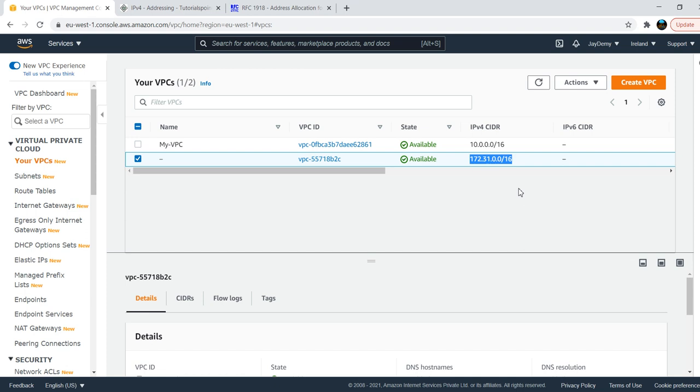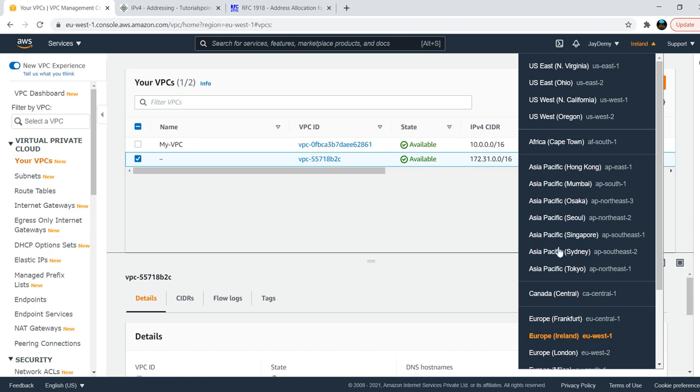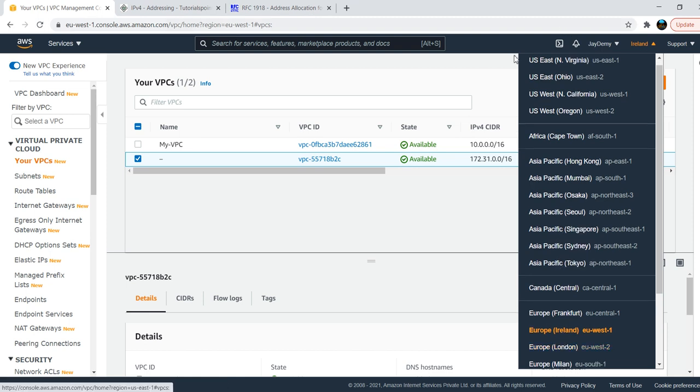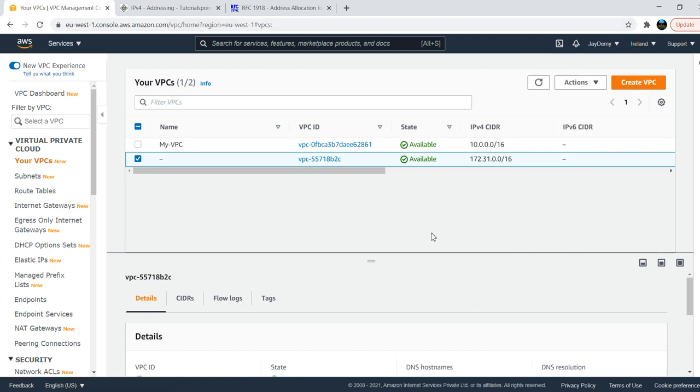Whenever you create your AWS account and log into any particular region, Ireland or North Virginia or any other region, you will have one default VPC. If you are new to AWS and don't know how to create and manage a VPC, and you only want to launch EC2 instances, you can use this default VPC.